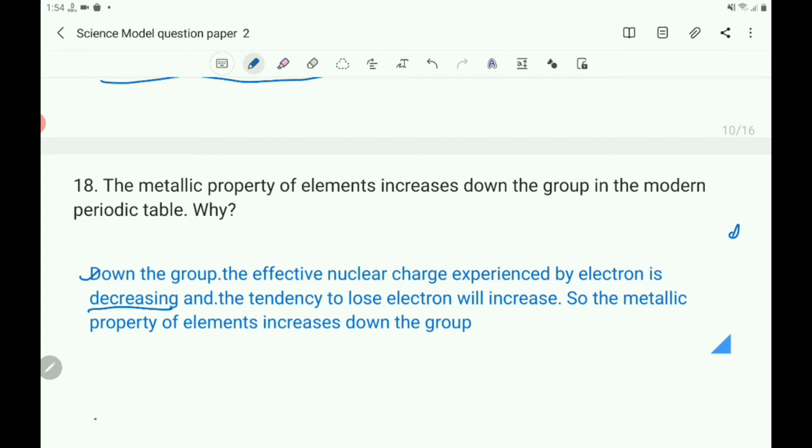Metallic property means the tendency to lose electrons, which increases down the group. So the metallic property also increases down the group. That is the answer.